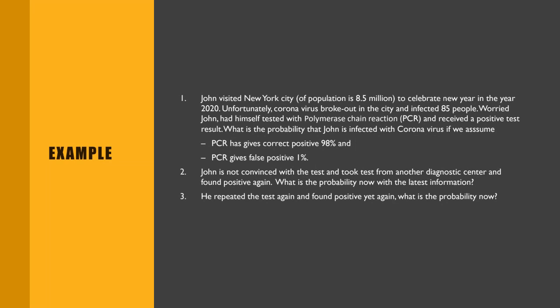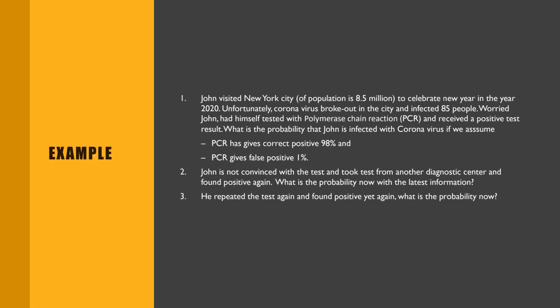The question is, what is the probability that John is infected with coronavirus? So if we say PCR gives correct positive for 98% of the times, and PCR gives false positive 1% of the times. So what is correct positive and false positive?